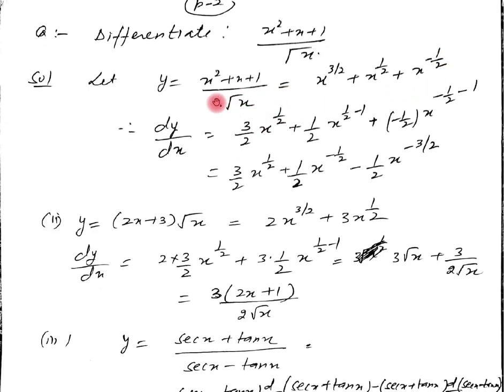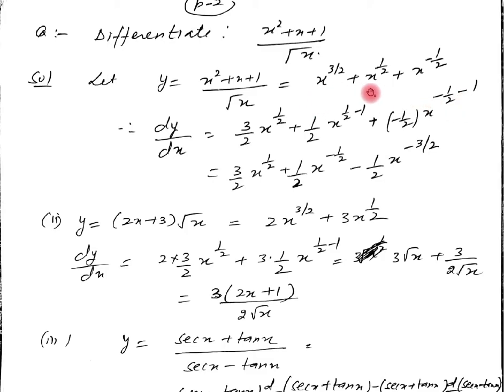Now we have to find out its derivative. Derivative means dy by dx is equal to, first, we are using here the result for x raised to power n. 3 by 2 as it is, 3 by 2 into x raised to power 3 by 2 minus 1, it will be 1 by 2, plus 1 by 2 as it is, x raised to power 1 by 2 minus 1, plus again x raised to power minus 1 by 2, minus 1 by 2 will be here, into x raised to power minus 1 by 2 minus 1.